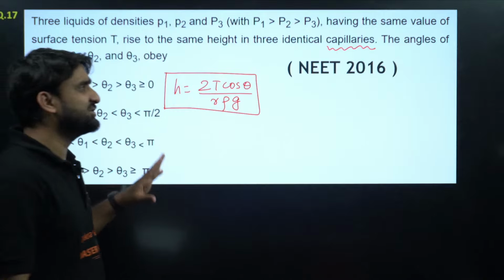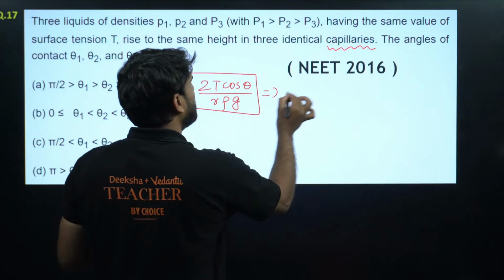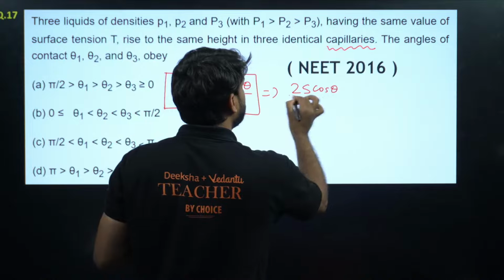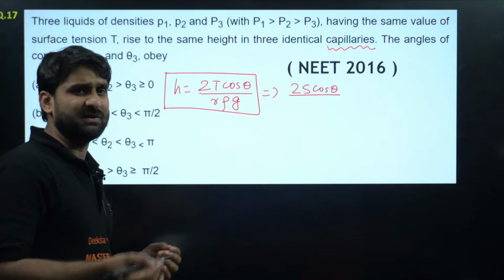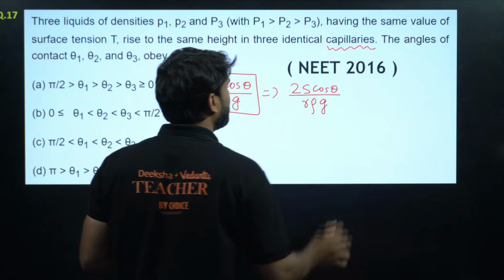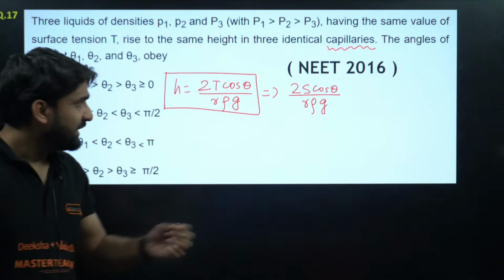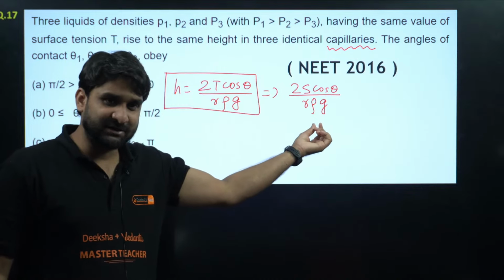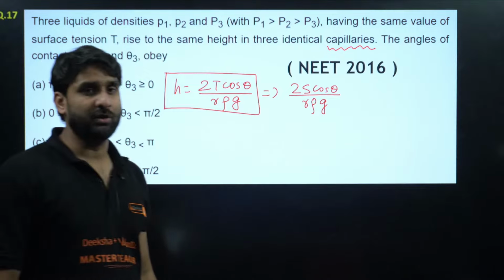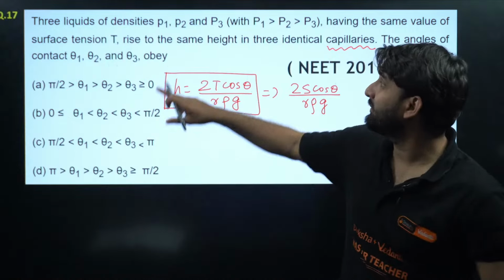T is basically surface tension. Sometimes this formula is also written as 2S cos theta. So surface tension is represented by capital T as well as capital S, so you don't need to worry about that. R is the radius of the capillary, rho is the density of the fluid which is filled, and g is the acceleration due to gravity. Can you please read the question?